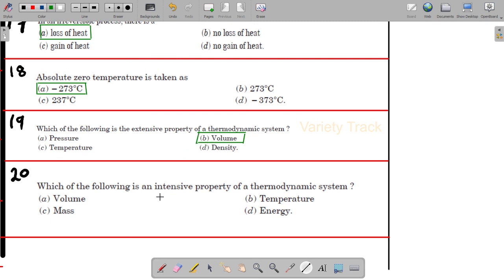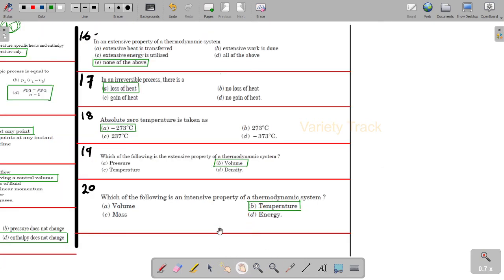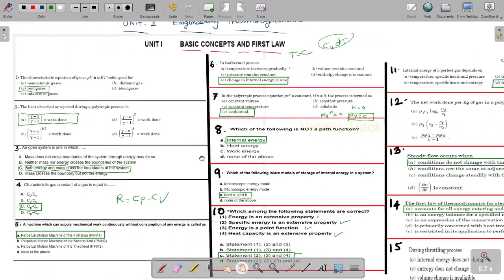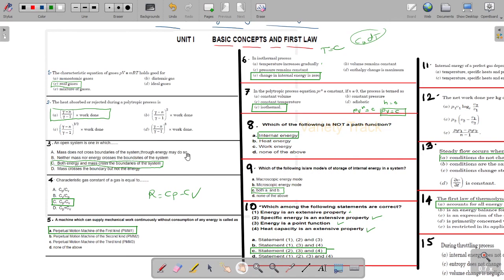Which of the following is an intensive property of thermodynamics? Volume, mass and energy are extensive properties. So temperature is an intensive property. These are all some of the important 2 mark questions in unit 1. Hereafter we will discuss unit-wise multiple choice questions. Thank you for watching.